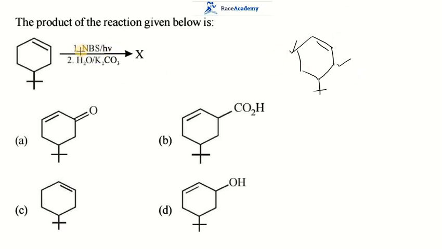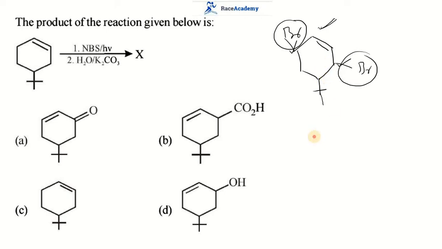NBS, that is N-bromosuccinimide, will put bromine at these positions. But close to the ring, the bromine on the alkyl group is not stable. As the allyl group makes this compound more stable, this will give the stable product.